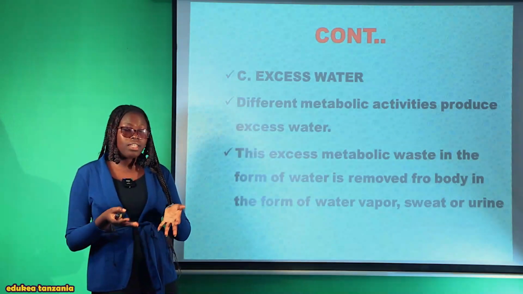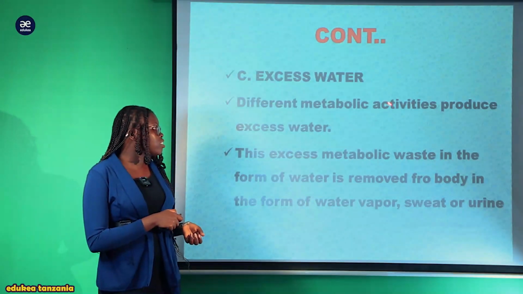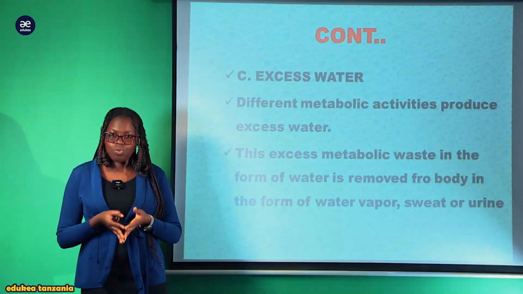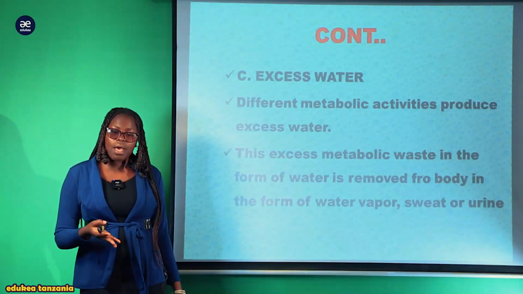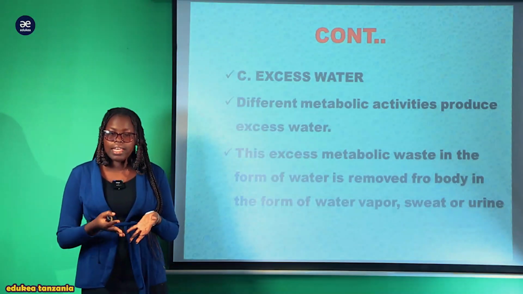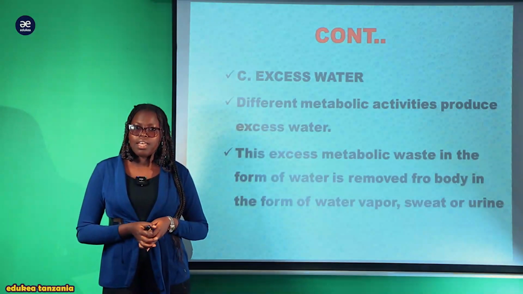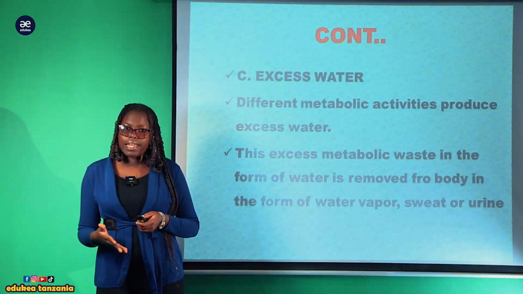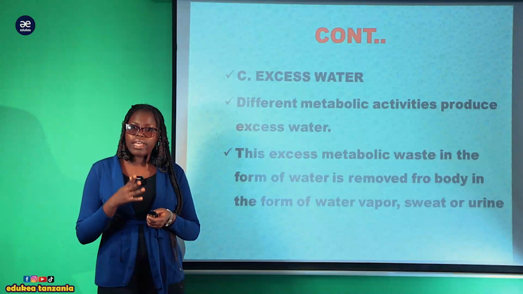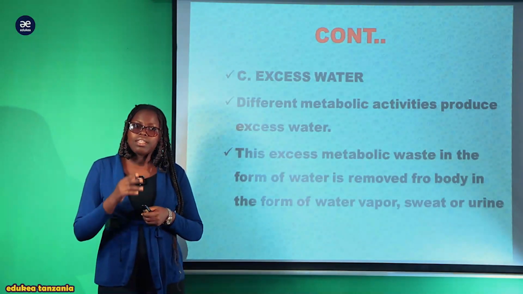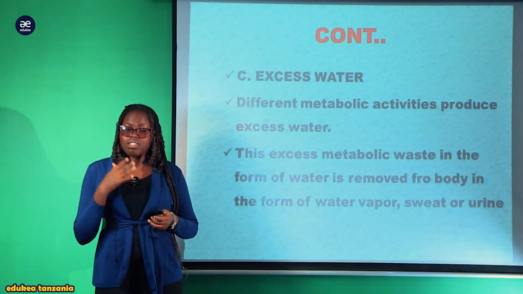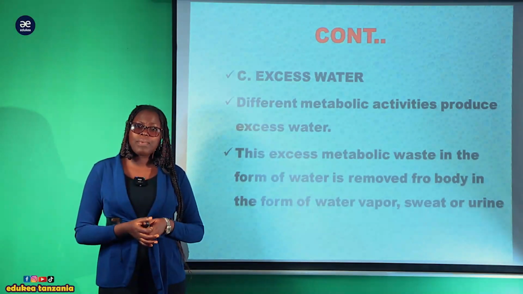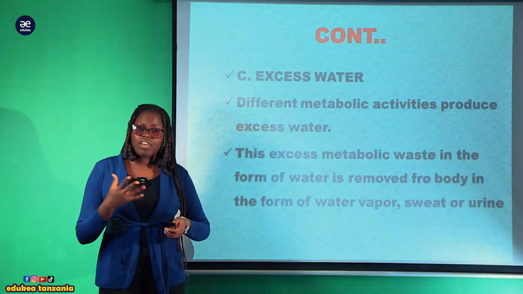Another excretory product is excess water. Hapo tunazungumzia maji. Now, different metabolic activity produce excess water. Kuna different metabolic activity ambayo ina produce excess water. Kwa mfano respiration. Na haya maji, maji ni muhimu katika mwili, lakini yanahitajika kwa kiasi fulani. Hayatakiwi kuzidi. Kwa kila kitu kinatakiwa kuwepo katika kiasi au katika level fulani. So there is a need of removing excess water kwa ajili ya kuweza kumaintain that osmotic pressure and homeostasis in the body of an organism or in the cell of an organism, meaning that maji yakiwa mengi inaweza kupelekea bursting of the some organelles, ikawa dangerous.